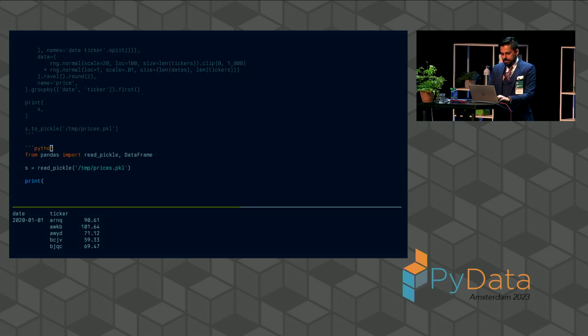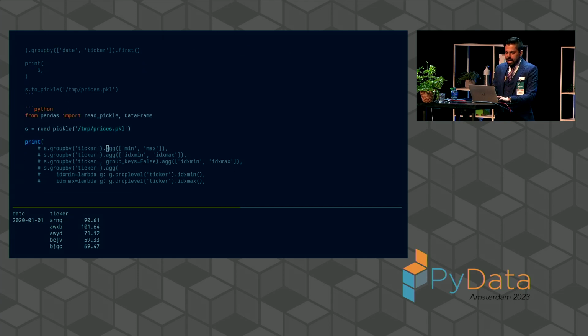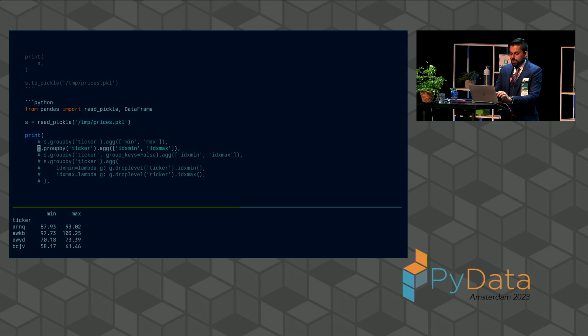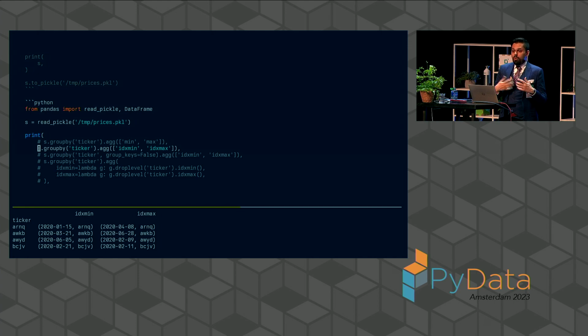If we have this data set, and we think about the analyses we might do on it, it stands to reason that one of the more common analyses is to figure out what is the minimum price, what's the maximum price. A very common analysis that may come up. Similarly, what is the day where the minimum or the maximum price occurred? Also a very common analysis. We want to know when we hit those extents.